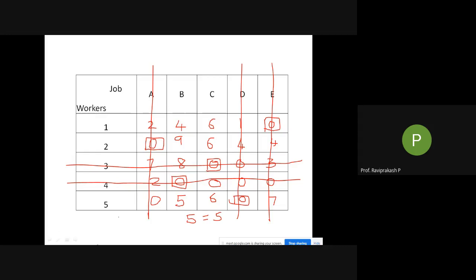Instead of just writing 5 is equal to 5, you can write number of assignments. I'll write here NOA, number of assignments. Number of assignments should be equal to number of rows, NOR, or number of columns. You can take only one, number of rows or number of columns, because we have already made the number of rows and number of columns equal. In the earlier one also, instead of 4 is not equal to 5, just write number of assignments is not equal to number of rows or number of columns.